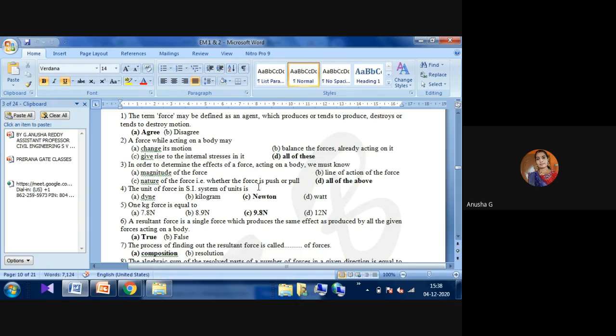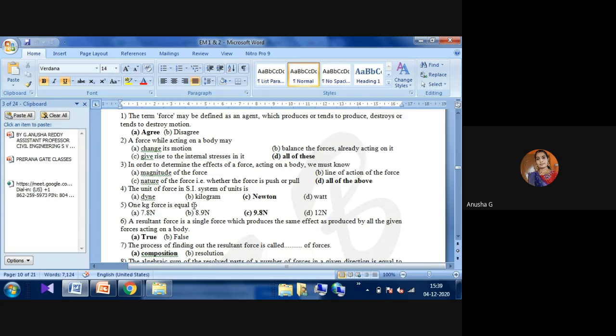Okay, next one. What is the unit of force in SI? That is newtons. Please remember this. Units of force in SI is newtons. 1 kg force is equal to 9.81 newtons. We already know this one in our labs. If you are unable to remember, you have to listen, note down the point, and remember that 1 kg of force equals 9.8 newtons.